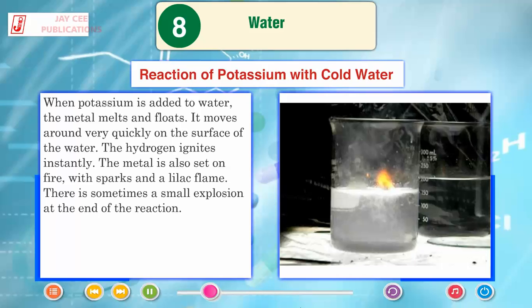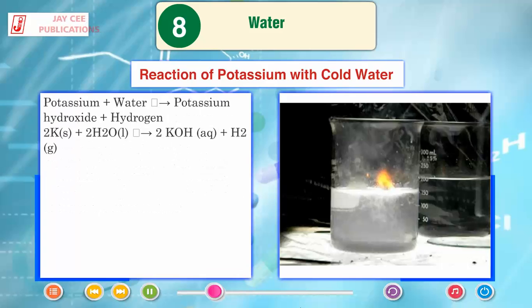The hydrogen ignites instantly. The metal is also set on fire with sparks and a lilac flame. There is sometimes a small explosion at the end of the reaction. Potassium plus water is potassium hydroxide plus hydrogen. 2K(s) + 2H2O(l) → 2KOH(aq) + H2(g).